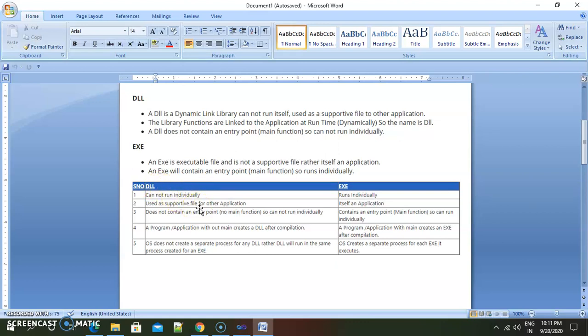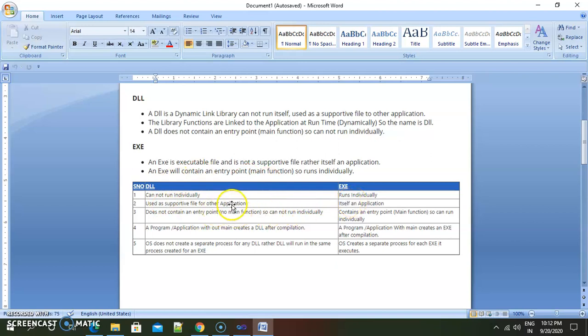Inside any application, we may link this library and use this DLL inside any other application. An .exe is itself an entire application. We can run this application, but a DLL we can use in another application.